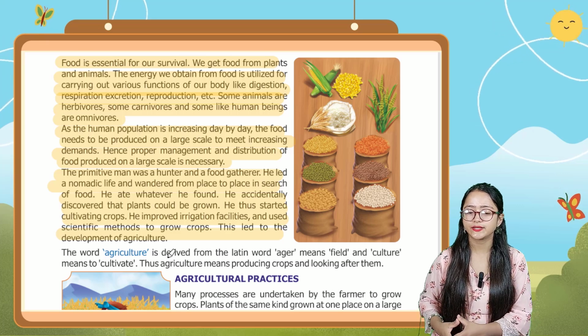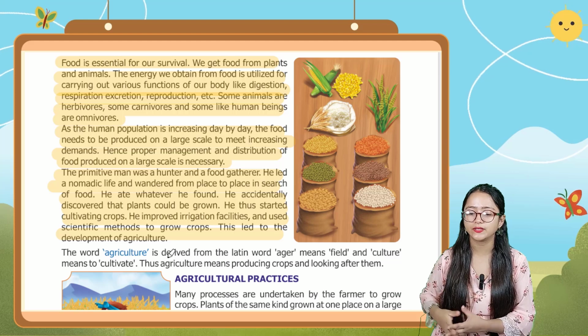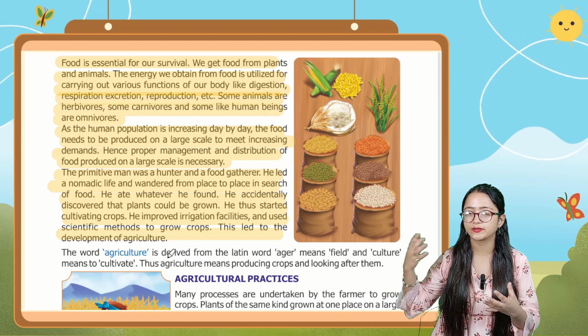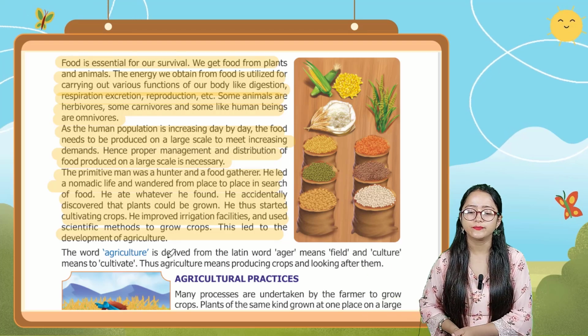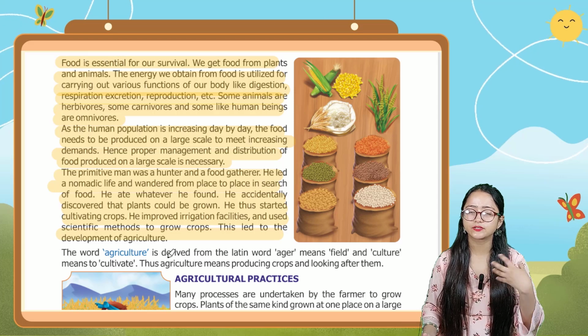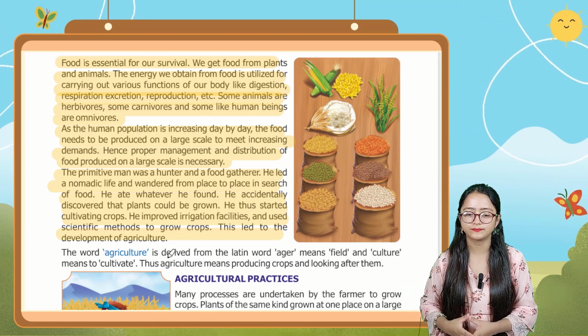So here it is saying that as the human population is increasing day by day, the food requirement should also be increased on a large scale to meet the demand. So hence proper management and distribution of food produced on a large scale is very much necessary.